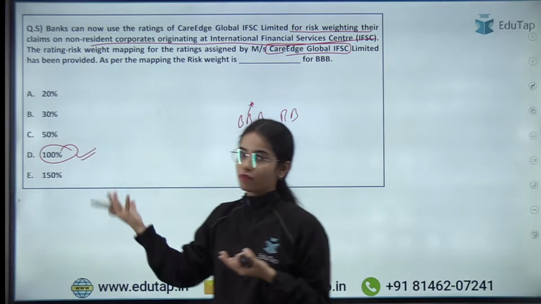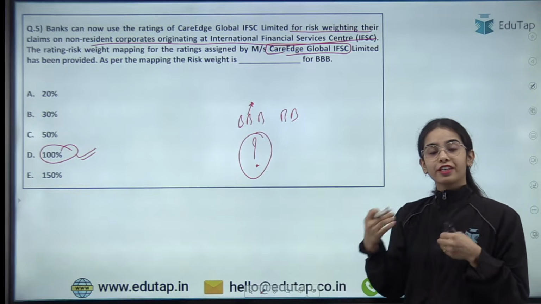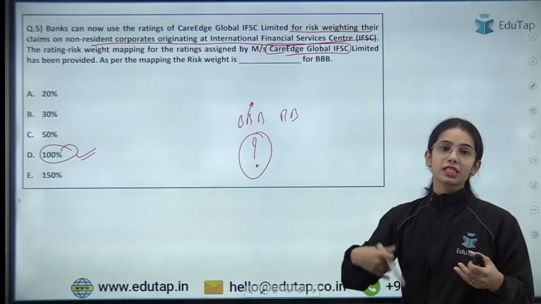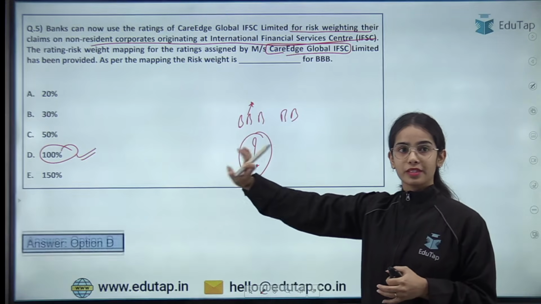Very good. Give yourself 1 mark. Keep on giving yourself 1 mark for the right answers that you are doing, and give yourself negative 0.25 marks if you are giving a wrong answer. Okay. So here the right answer is 100%.